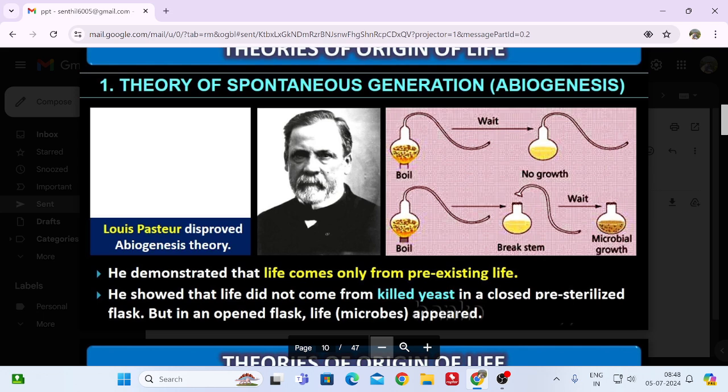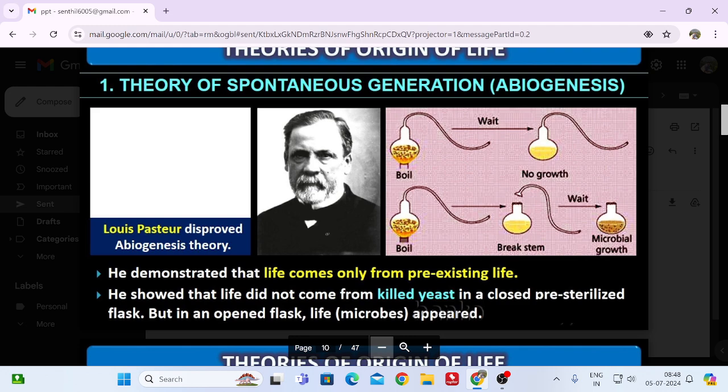Another one, as usual, was boiled, but the lid remained open. He didn't put the lid on. After a few days, he identified some organisms in the open flask, not in the closed flask. So the open flask had life. Here they identified some kind of living thing.